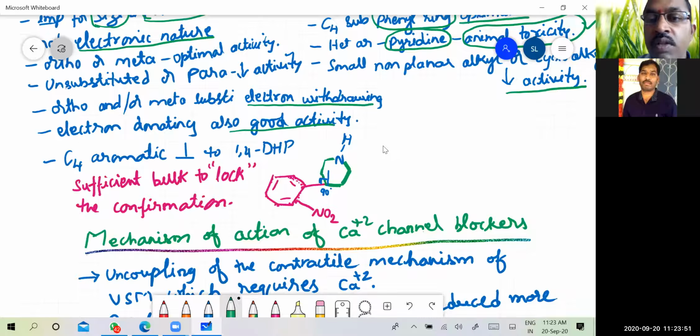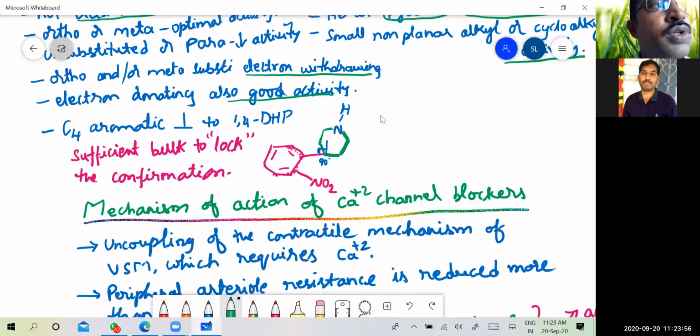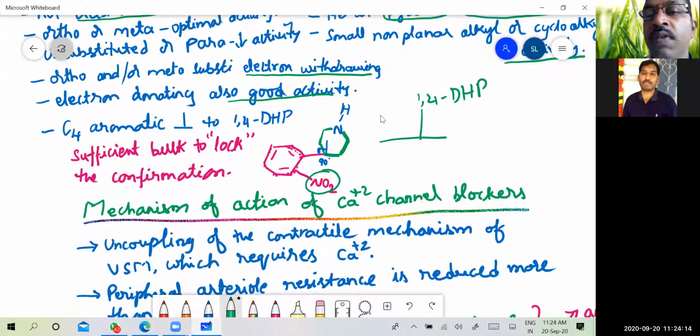Then why are we concerned with the substitutions at second and third position, and unsubstituted or para substituted? Because when ortho or meta substituted, the angle between the 1,4-dihydropyridine ring and the phenyl ring must be 90 degrees, or they must be perpendicular to each other.